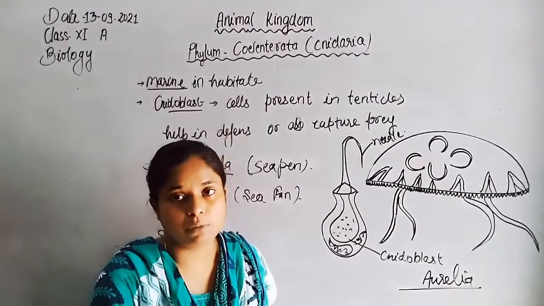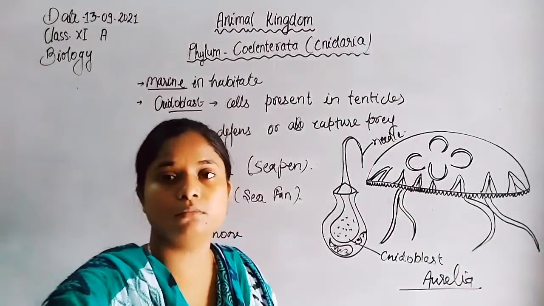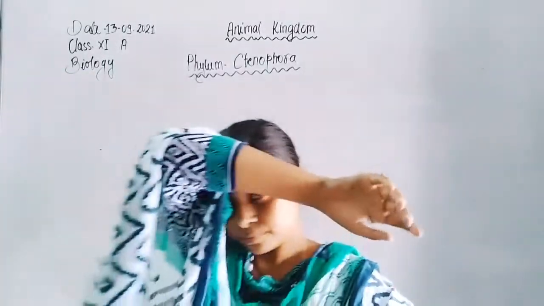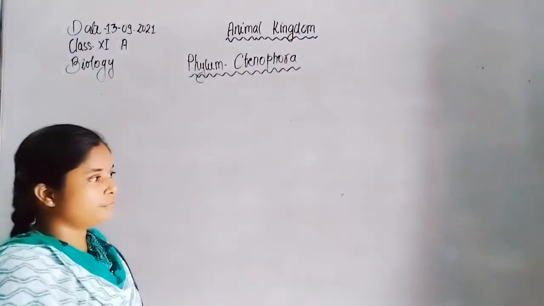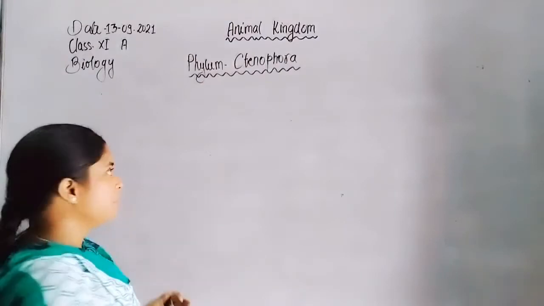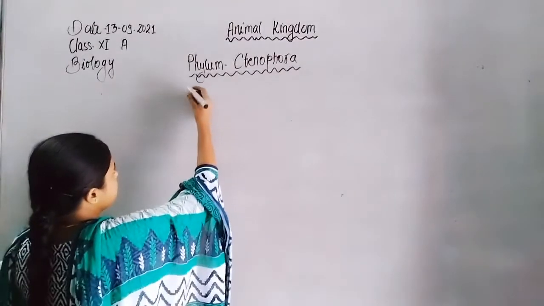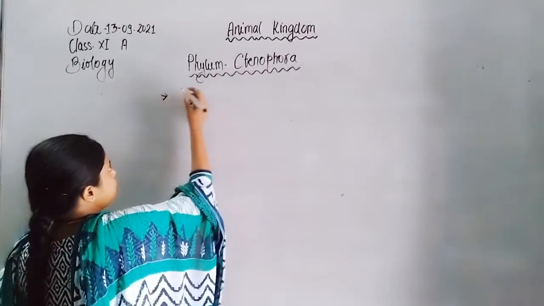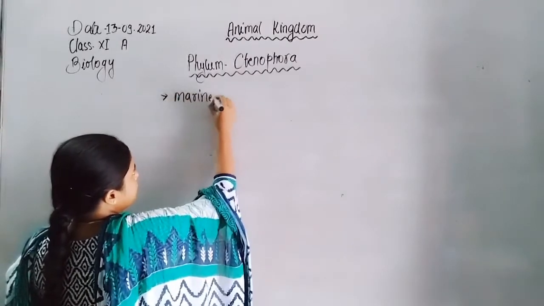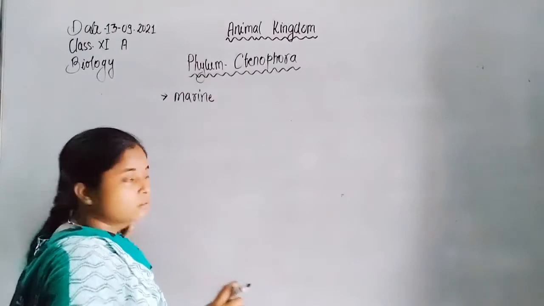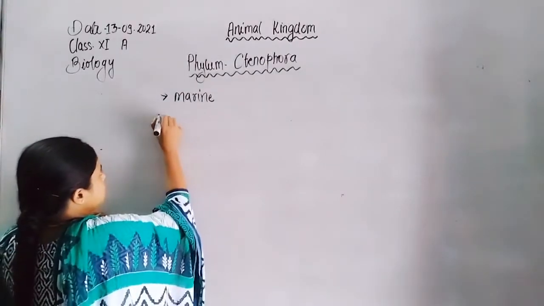Now next phylum is Ctenophora. The Ctenophora members are attractive in their structure, and mostly exclusively marine in nature.